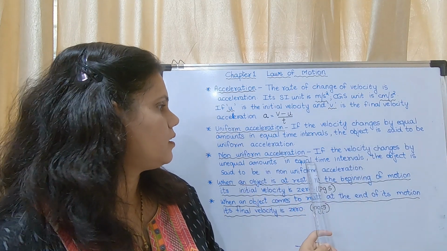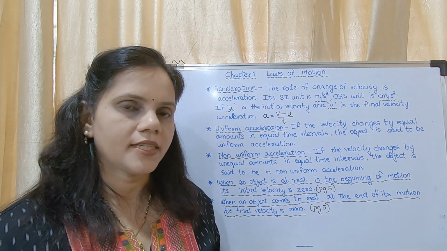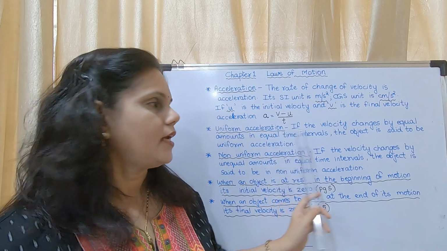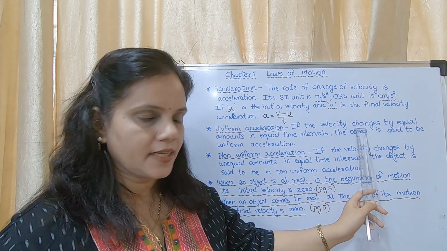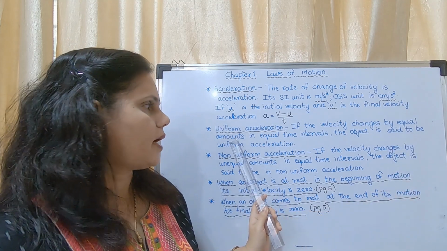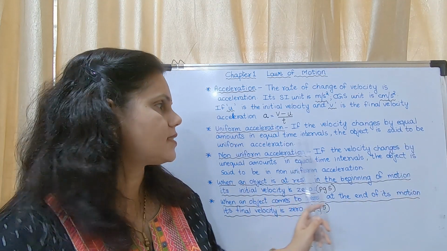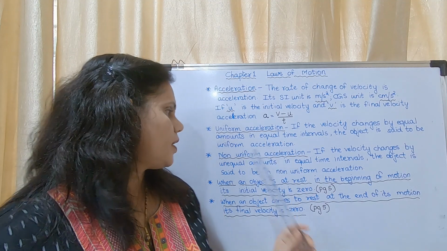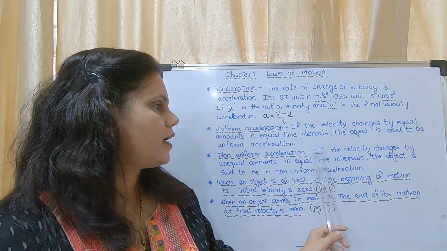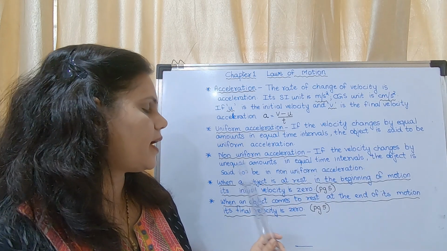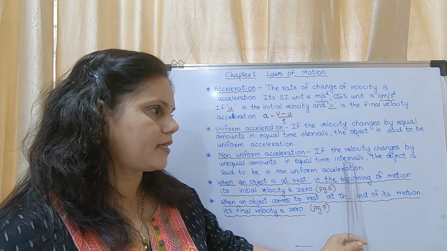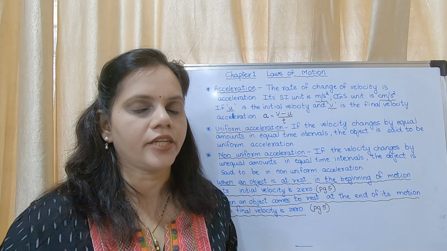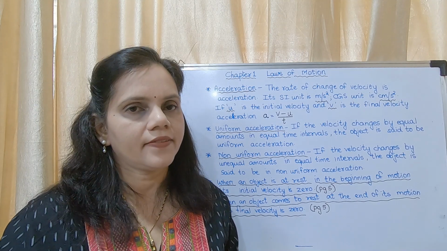Unequal, equal, non-uniform. It is the same in non-uniform motion also. So uniform acceleration: if the velocity changes by equal amounts in equal time intervals, the object is said to be in uniform acceleration. Non-uniform acceleration: if the velocity changes by unequal amounts in equal time intervals, the object is said to be in non-uniform acceleration.